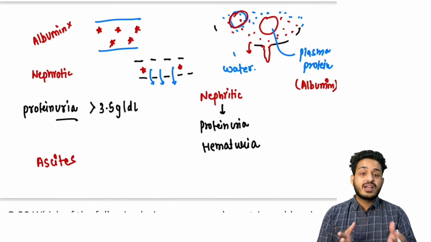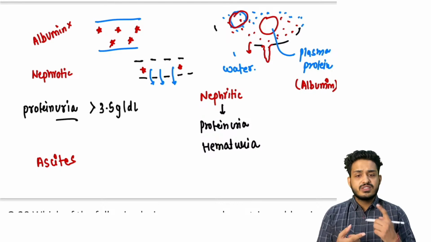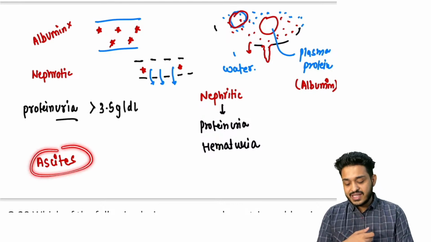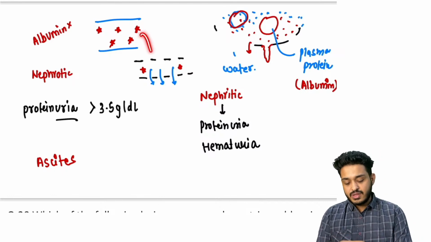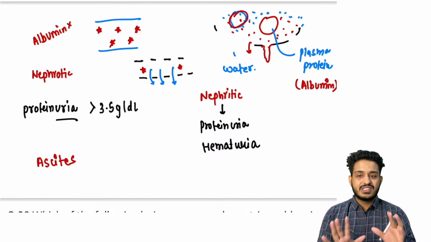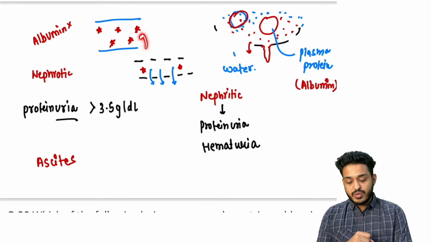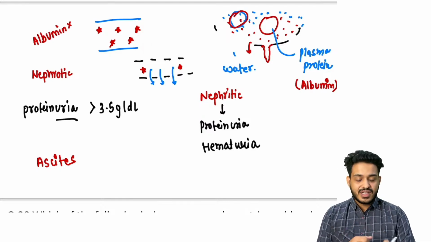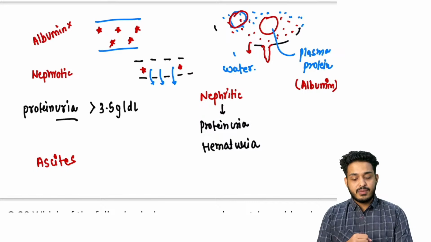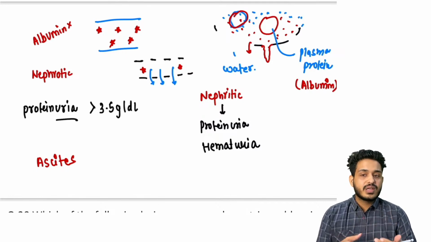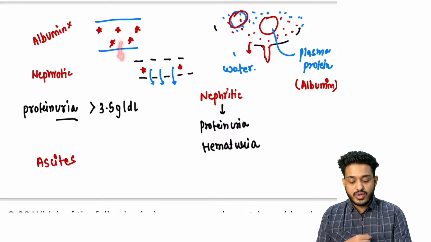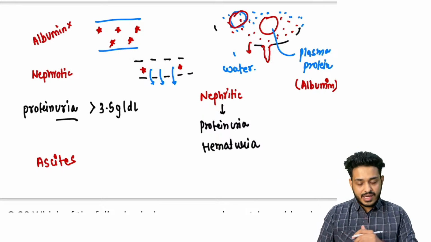Now you can understand, in cirrhosis, in liver failure, in nephrotic syndrome, what is going to happen? The one symptom you already understood: there will be ascites, and the simple story will be, sir, albumin is going away. Albumin's function is to maintain BCOP, but the simple understanding is that it is going to make the blood thick. Till the time albumin is in the blood, blood is not going away, water is not going away. As soon as this albumin is gone, this water is going to come and accumulate in the cavity, right?